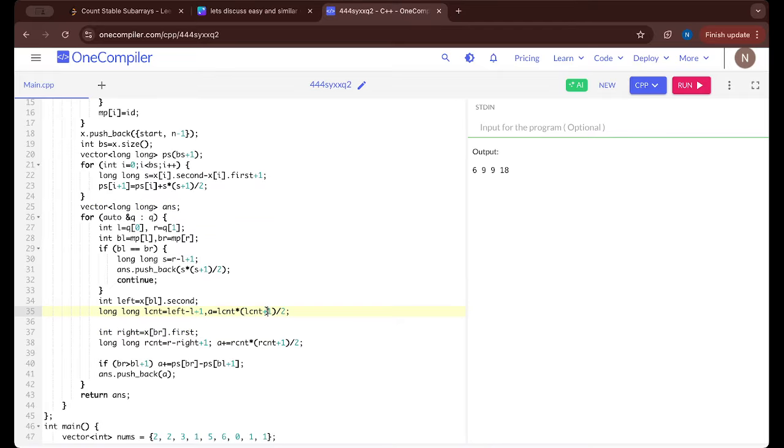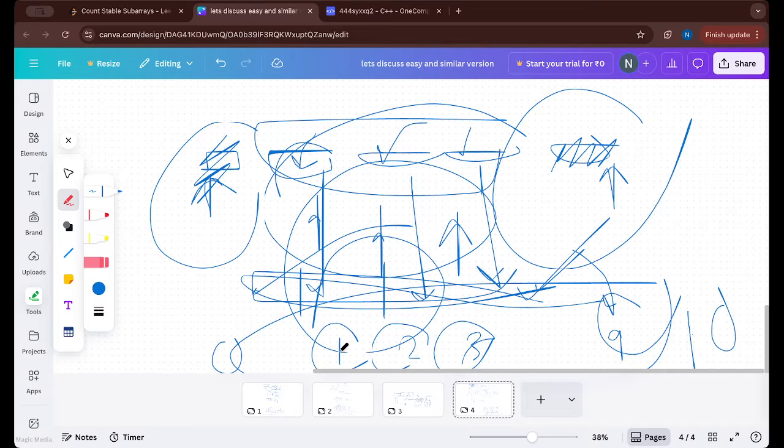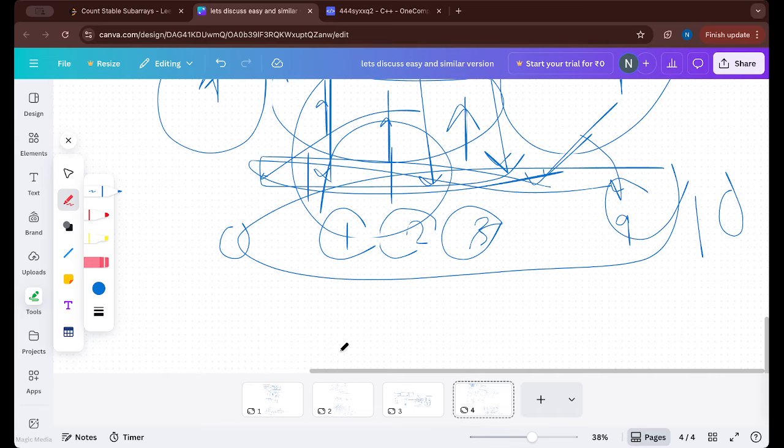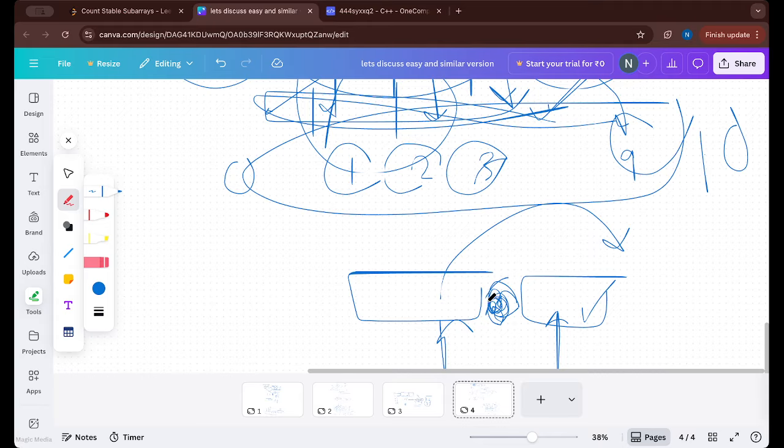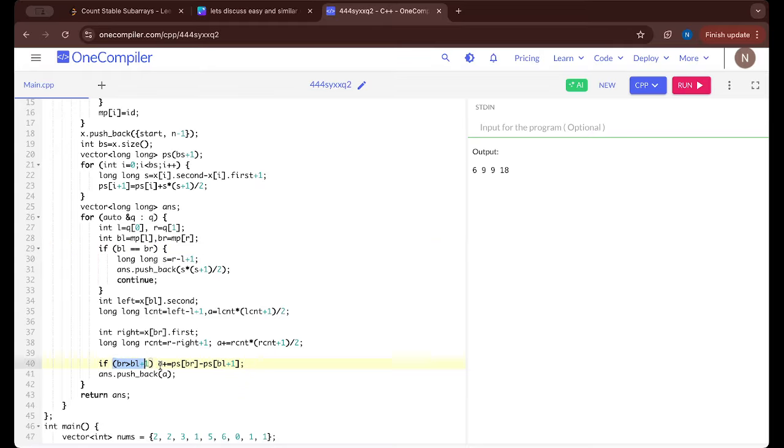And now find the left count and increment the answer. Right block, right count, increment the answer, and then we have to increment the answer for the middle blocks. And when can you do that? We can do it only when there is some middle, right? For example, let's say we got this 2, and if this is I, if this is j, is there a meaning of adding middle? No, because there is no middle count, right? So we can add middle only if the block of right is more than one more than the block of left, only then it means there is a middle. So if that is so, simply add prefix sum of middle blocks. And now answer push back.